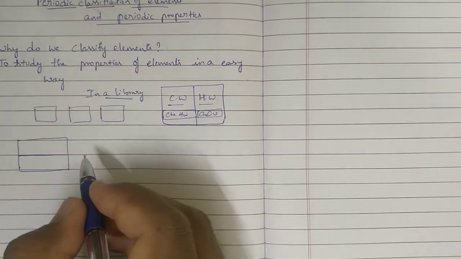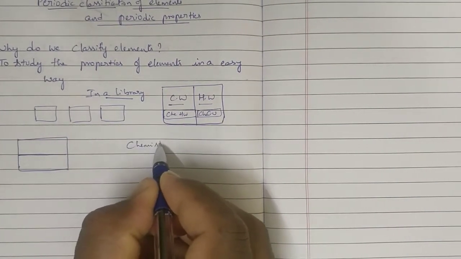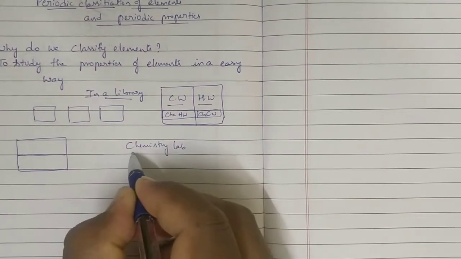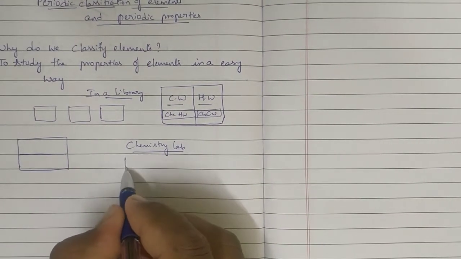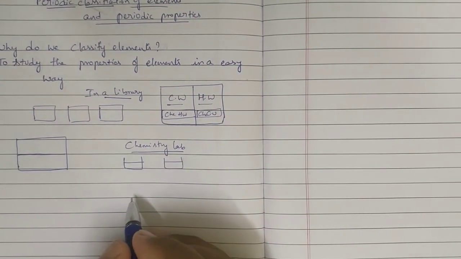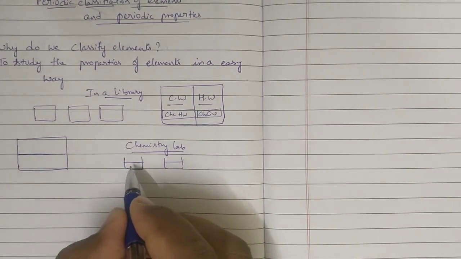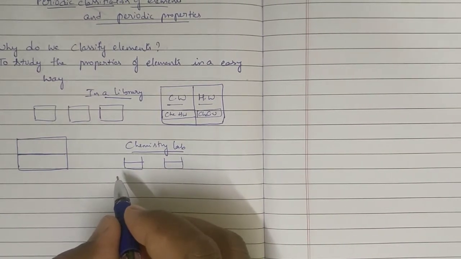But take the same person, let us take ourselves, we entered the chemistry lab. In that chemistry lab, you have seen two beakers which contain colorless liquids. Can you touch them without any thinking?